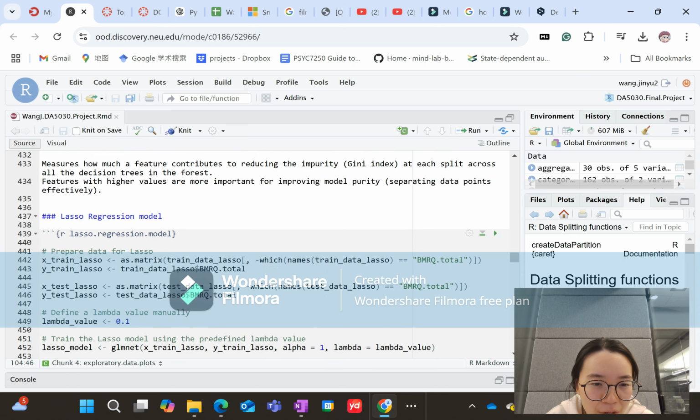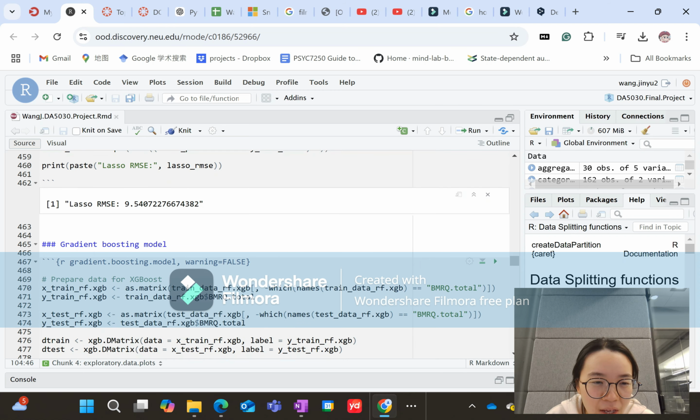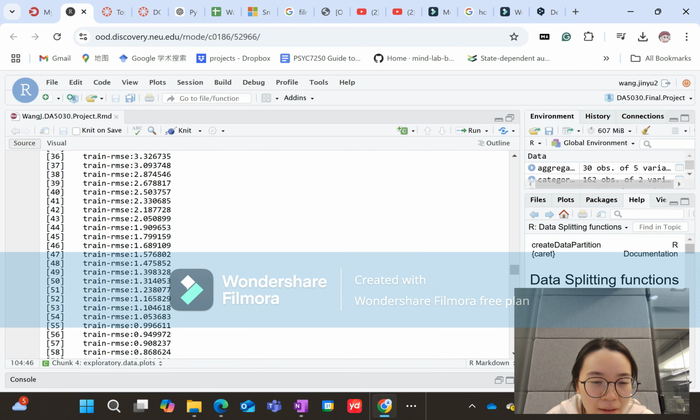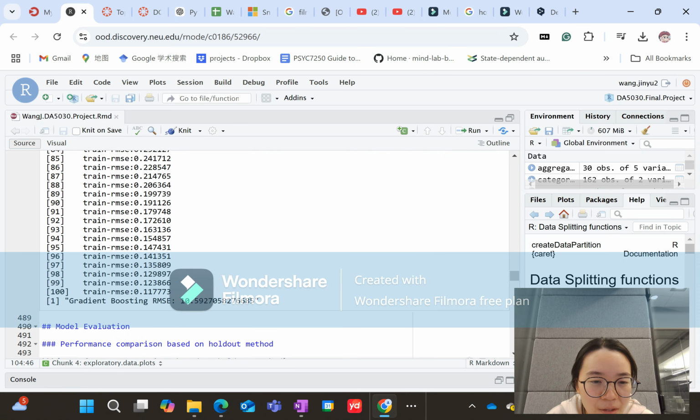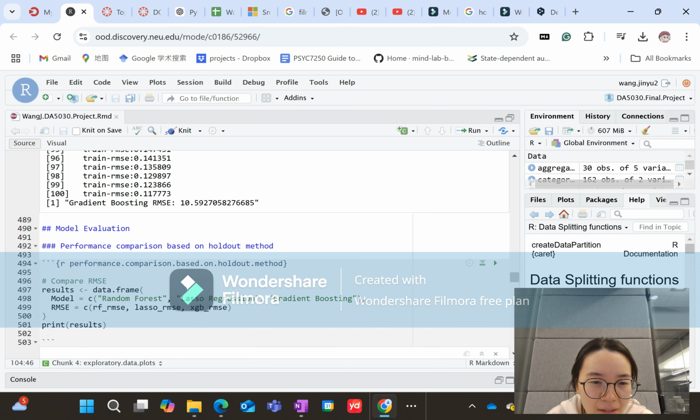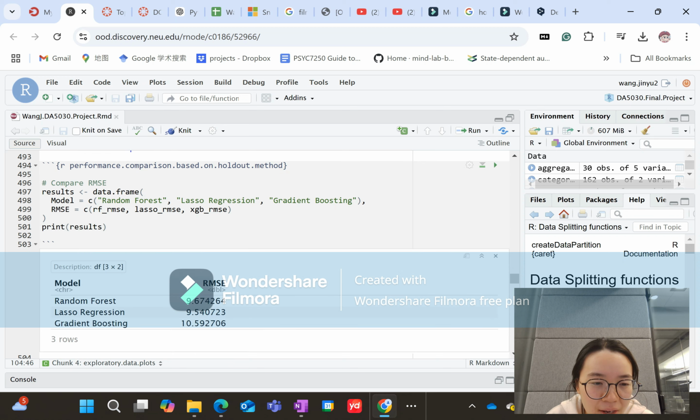This is the ridge regression model, and this is the gradient boosting model. I then compared the model performance of these three models using root mean squared error as a metric. As we can see here, the ridge regression has better performance than the other two algorithms.